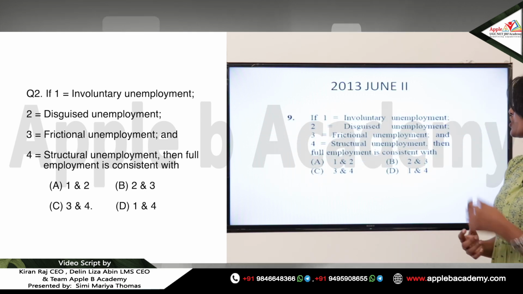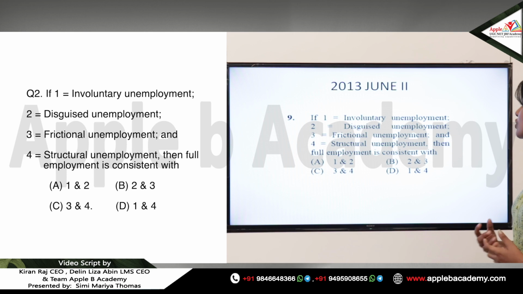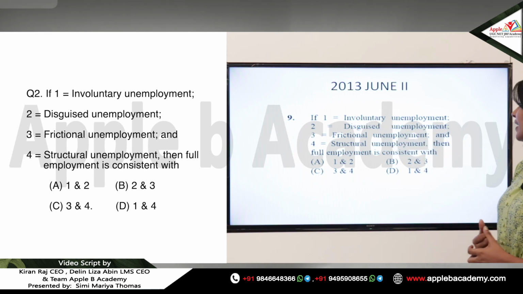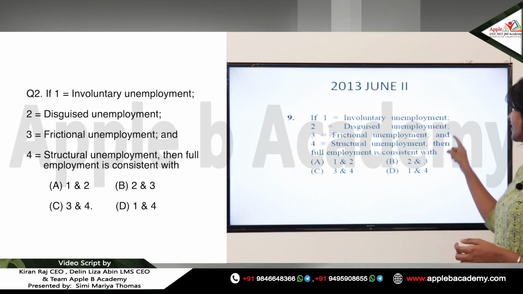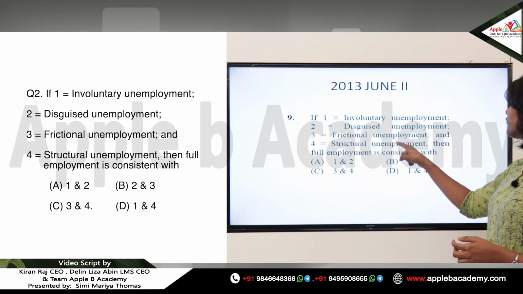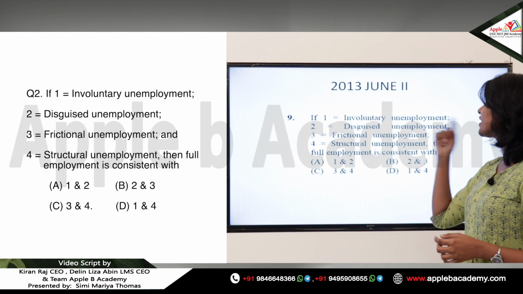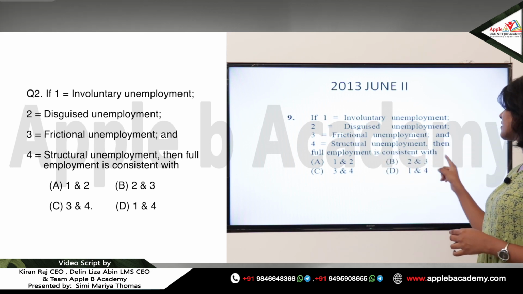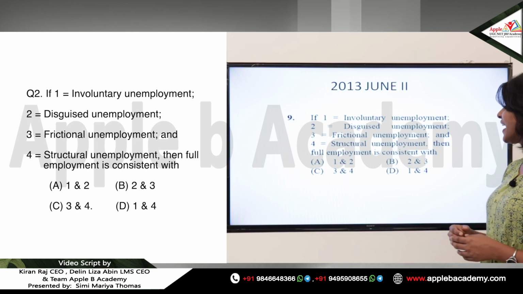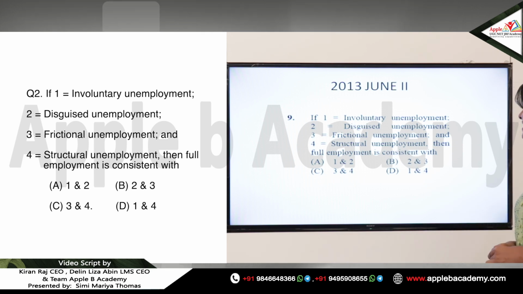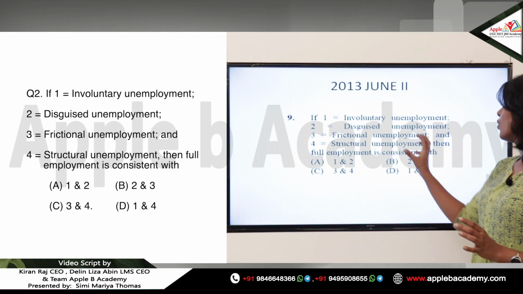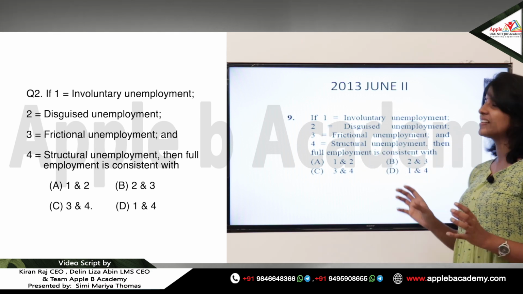Moving on to the next question, 2013 June paper 2. If 1 is equal to involuntary unemployment, 2 equal to disguised unemployment, 3 equal to frictional unemployment and 4 equal to structural unemployment, then full employment is consistent with: we are given four options: A, 1 and 2; B, 2 and 3; C, 3 and 4; and D, 1 and 4. So the question is, when is full employment consistent?